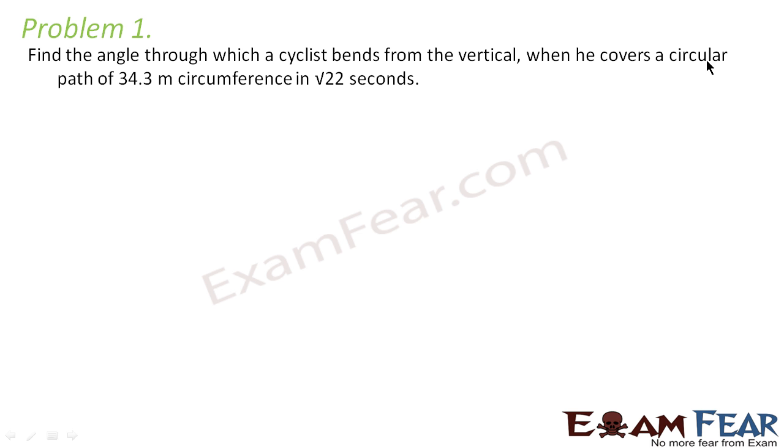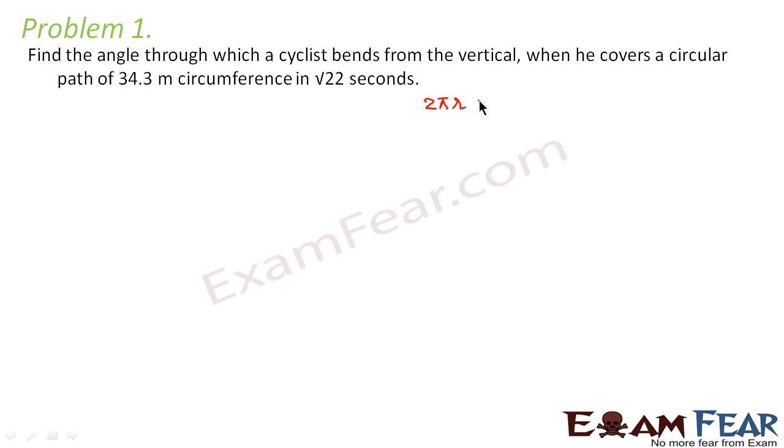The first problem says, find the angle through which a cyclist bends from the vertical when he covers a circular path of 34.3 meter circumference in route over 22 seconds. That means a cyclist is trying to cover a circular path whose circumference is given as 34.3 meters. What is the circumference of a circle?